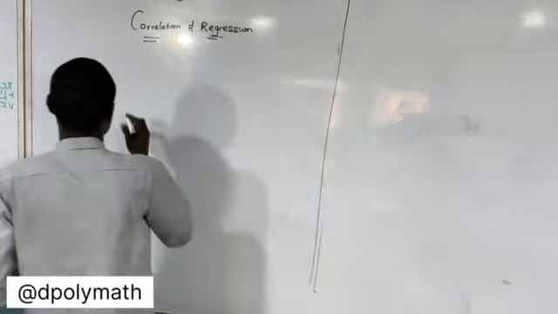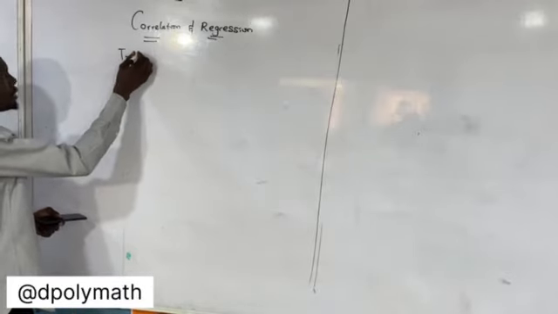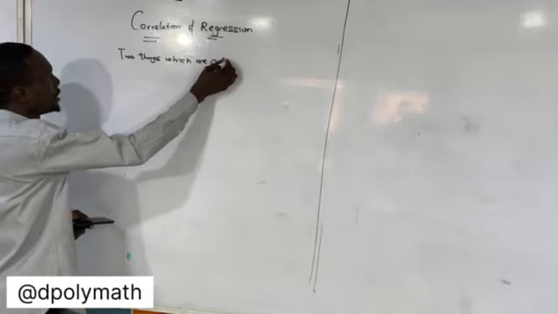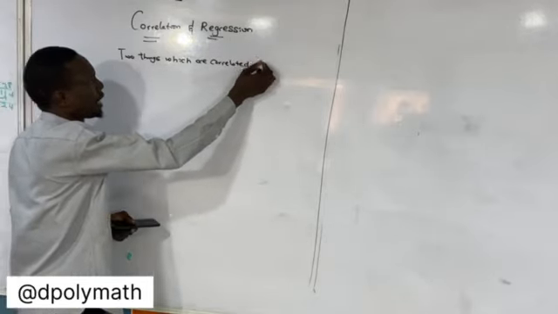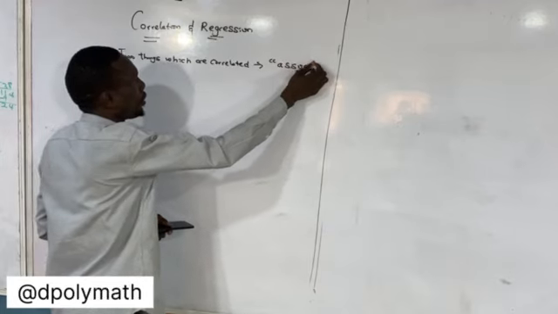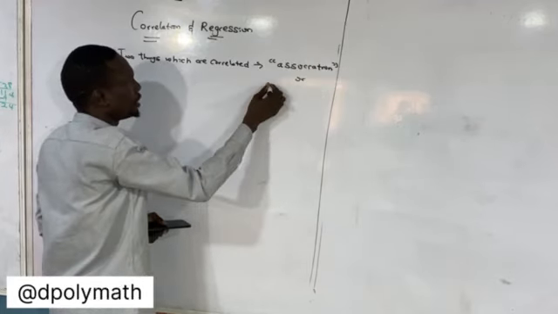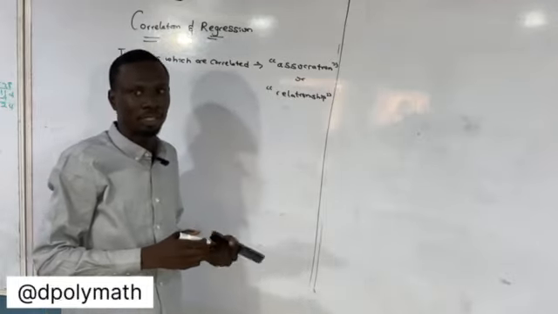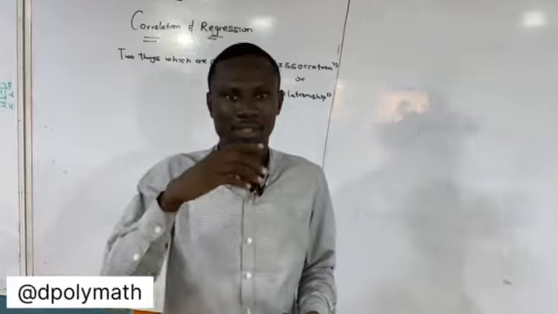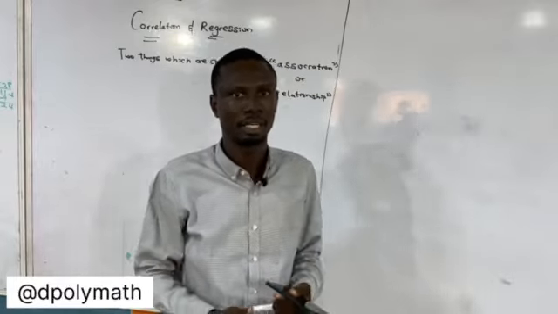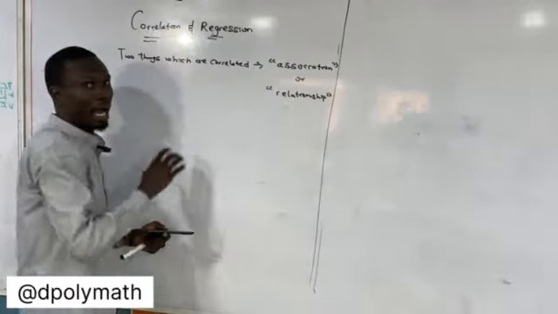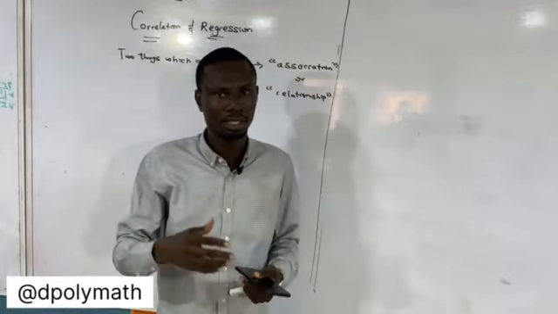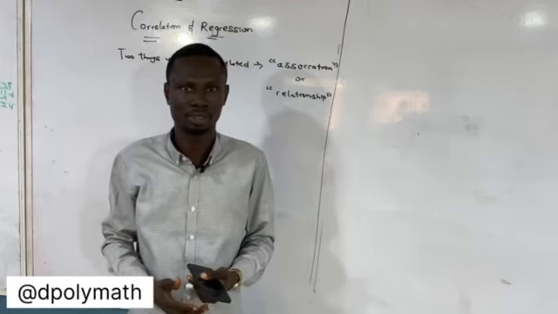There are two things which are said to be correlated, which simply means association or relationship. So if something is correlated with each other, there's a relationship between them, and that's it. So I'm going to start with this correlation, and then I'm going to talk about the formulas and the types of correlation, and how to go about it generally.